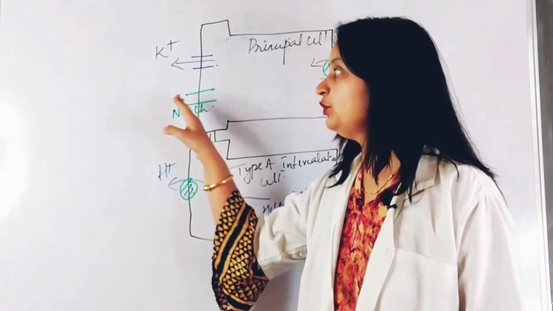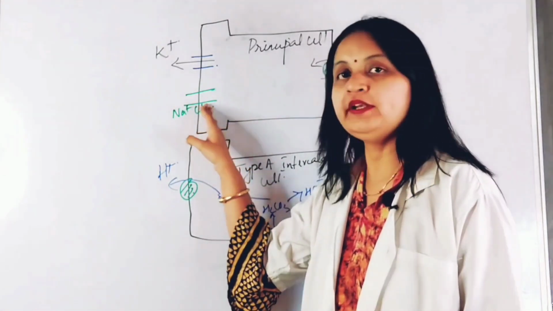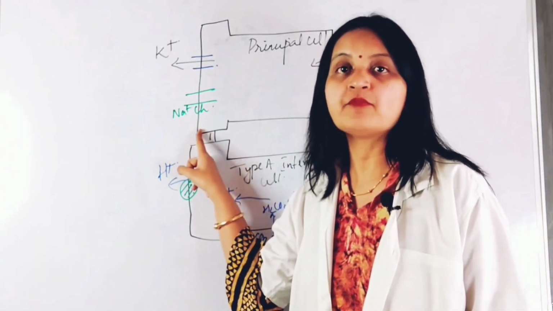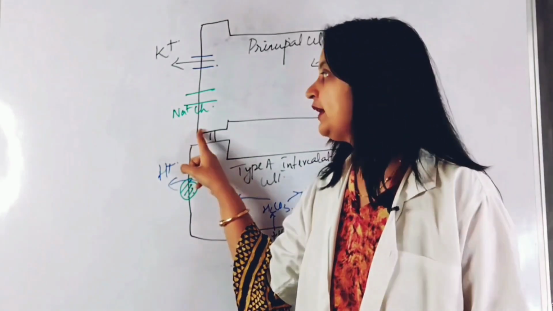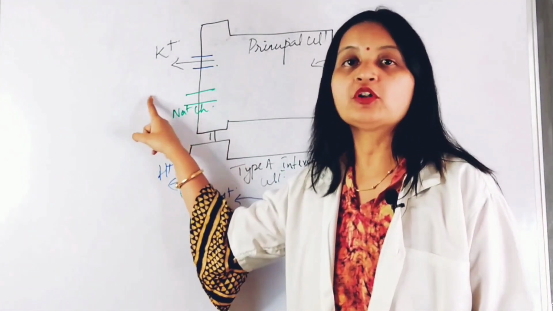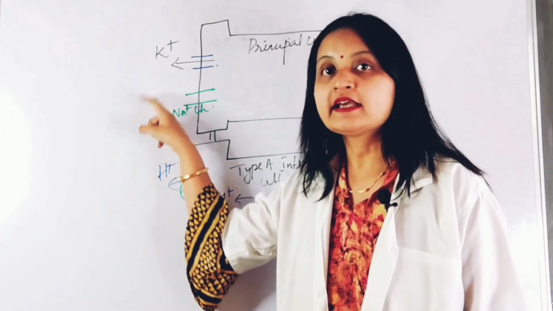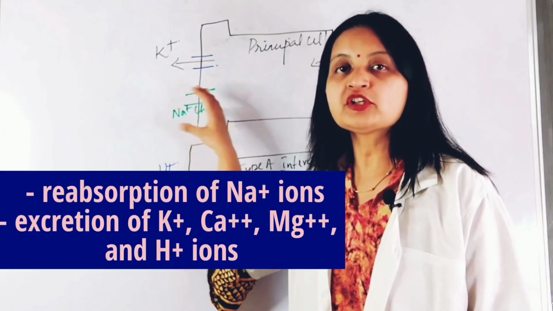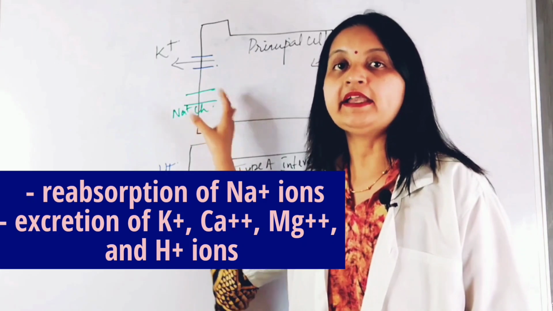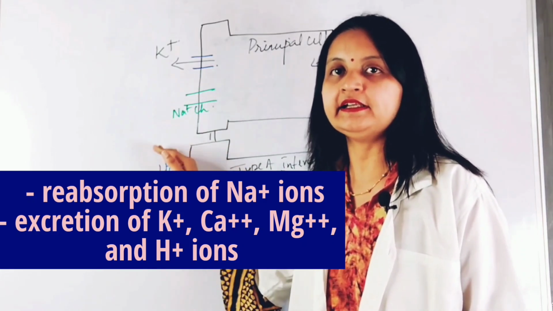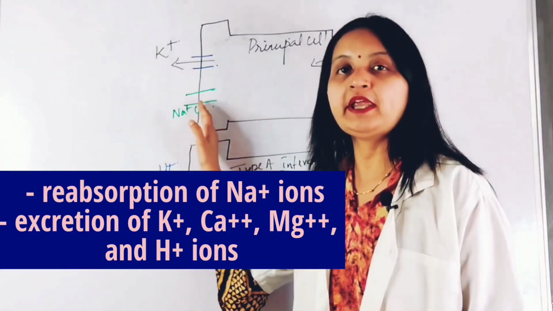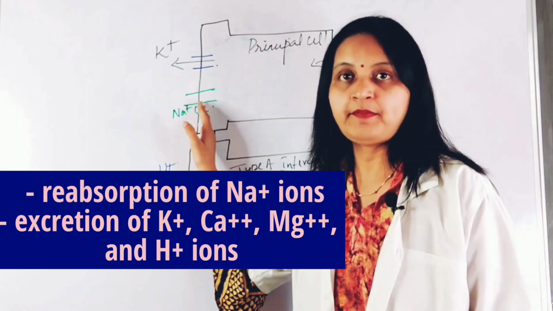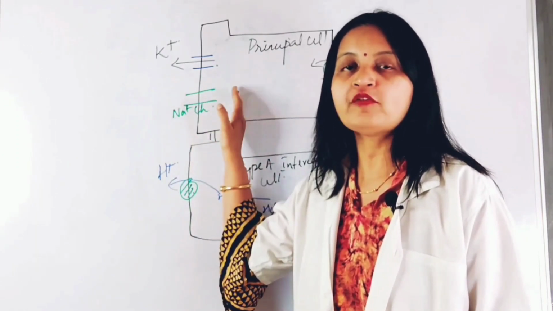Also to be noted that due to the inward movement of sodium ions at the luminal membrane, there is depolarization of the luminal membrane, or the luminal membrane becomes more positive. And because the luminal membrane becomes positive, the cations or the positively charged ions that are secreted in the tubular lumen are inhibited from getting reabsorbed. So reabsorption of cations is inhibited and excretion of cations is facilitated. So the depolarization of the luminal membrane of the epithelial cell causes excretion of cations such as calcium, magnesium, potassium ions, and reabsorption of sodium ions.